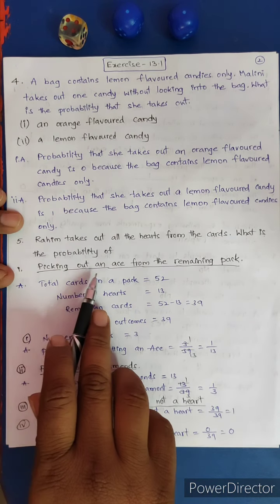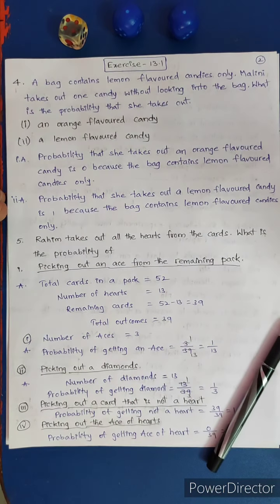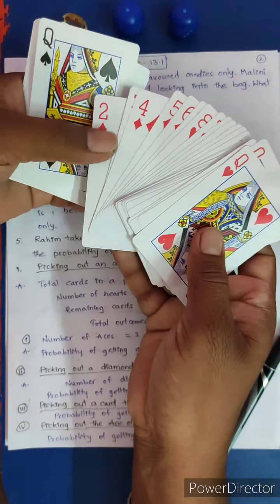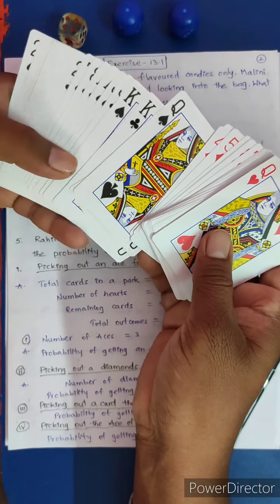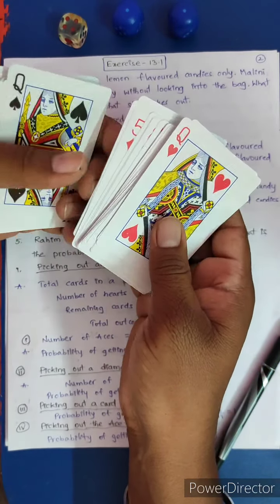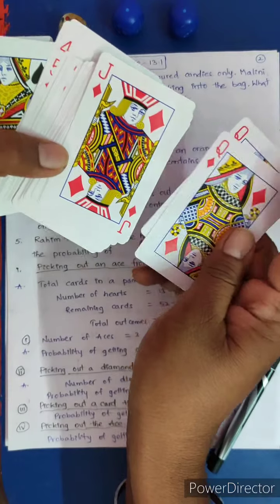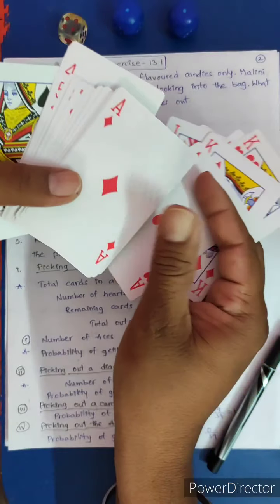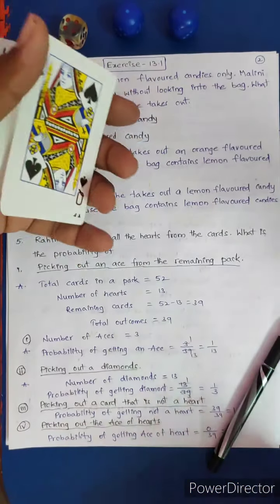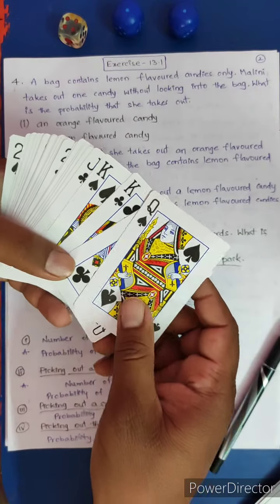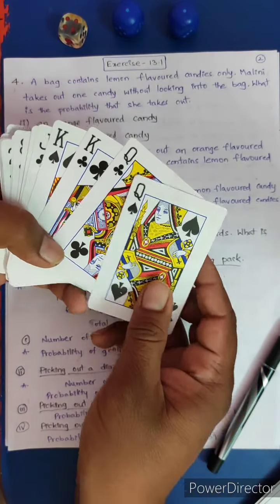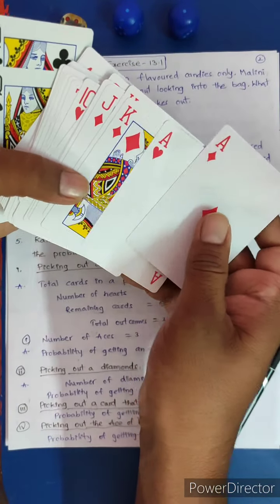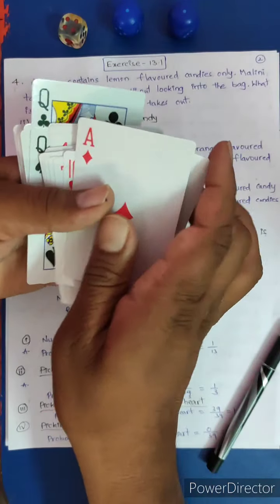First question: picking out an ace from the remaining pack. See, these are the cards; I showed you in the previous class also. Red color cards are 26, black color cards are 26. In red color there are 2 queens, 2 jacks, 2 kings, 2 aces. In the same way in black color also. This is club, this is spades, this red one is diamond, this one is heart. Got it?